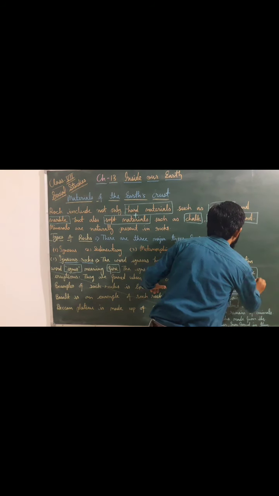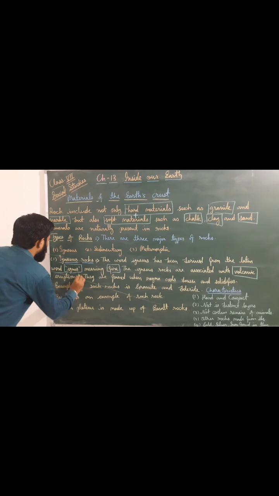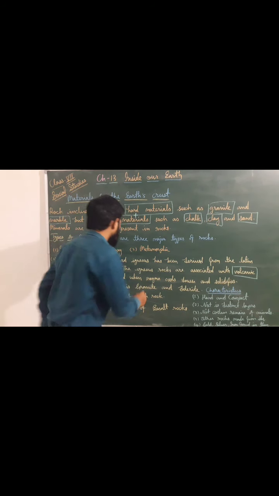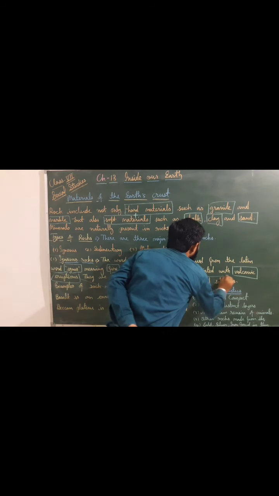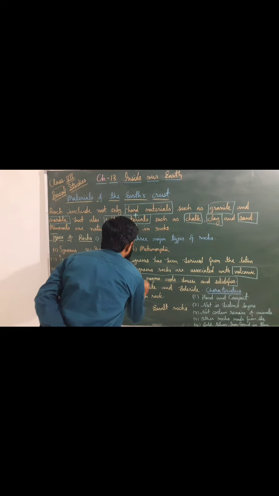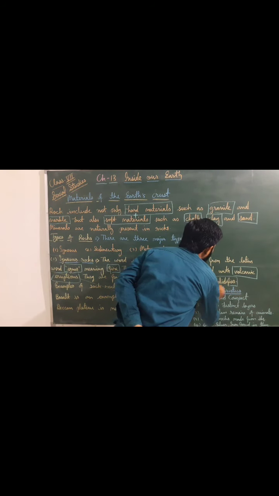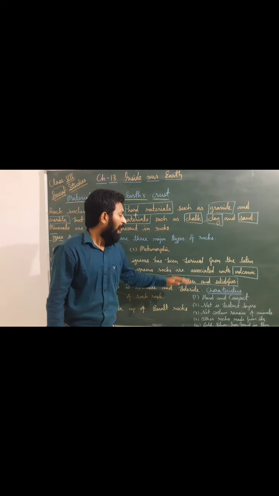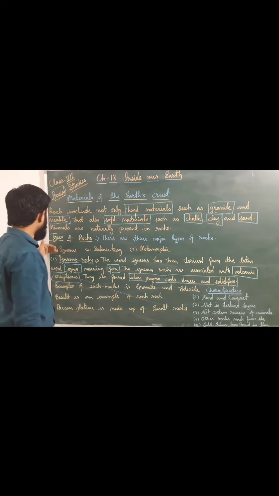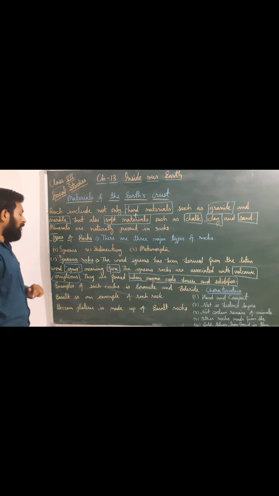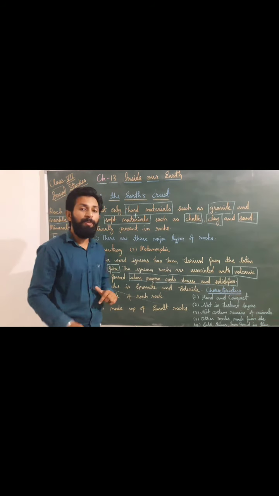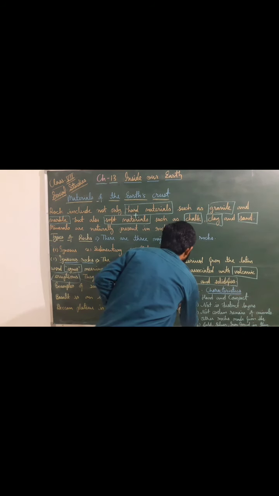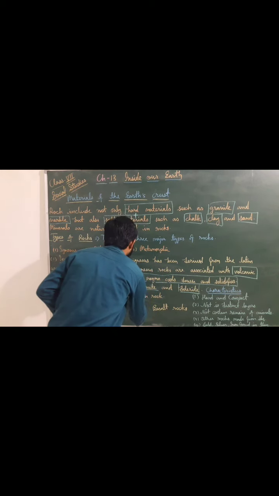Igneous rocks are associated with what? Volcanic eruptions. Then we can say that they are formed when magma cools down and solidifies. We know that when a volcanic eruption happens, too much hot magma comes out, and when that magma cools down and solidifies, then we can see igneous rock. An example of such rock is granite. If anyone asks you the example of igneous rock, then you can say granite and dolerite. Both are examples of igneous rock.